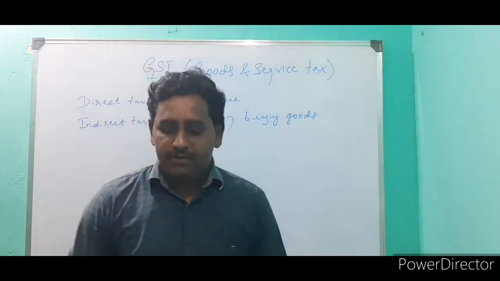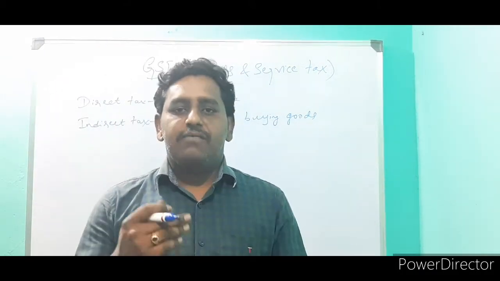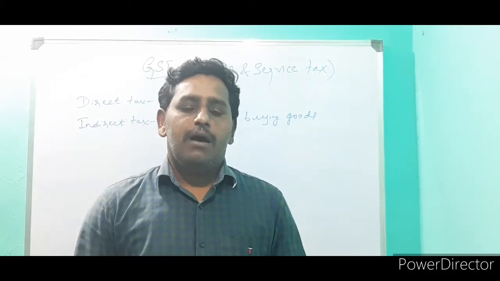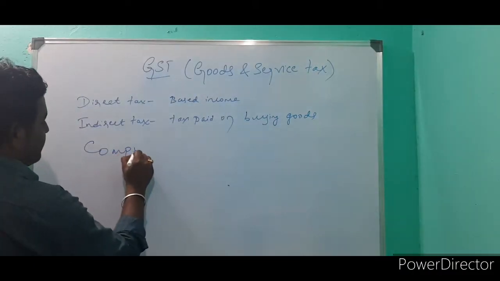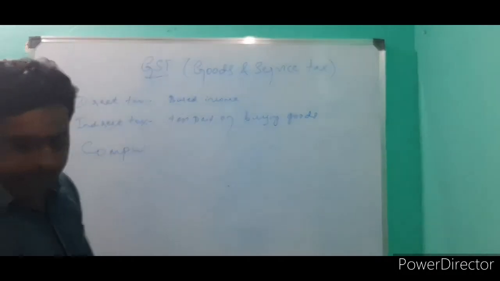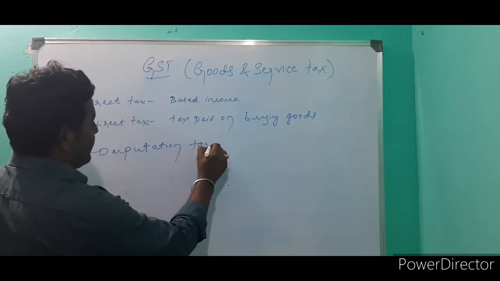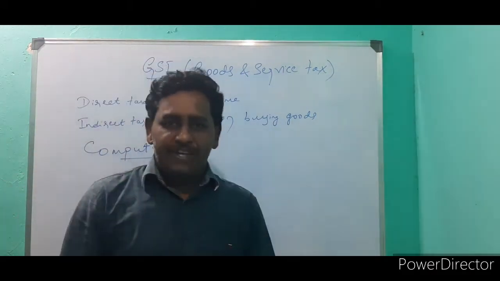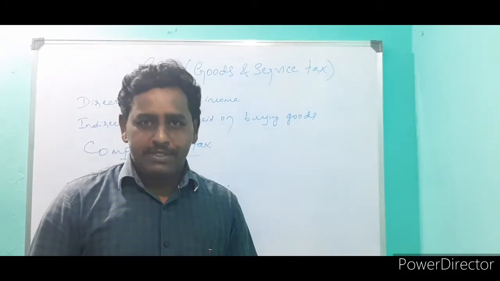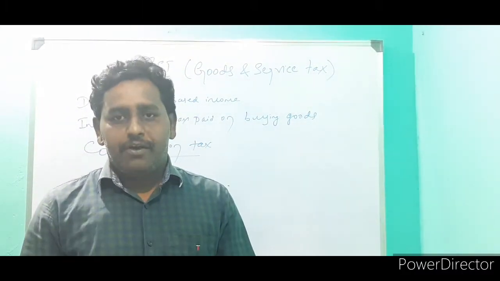In computation of tax, taxes are computed on the basis of the cost price of the goods. They fix a tax for particular goods, and that is called computation of taxes.